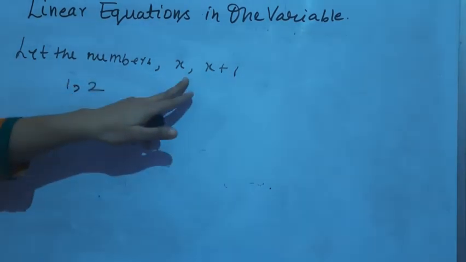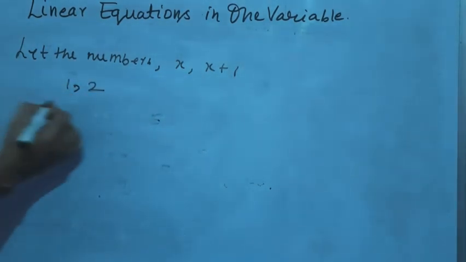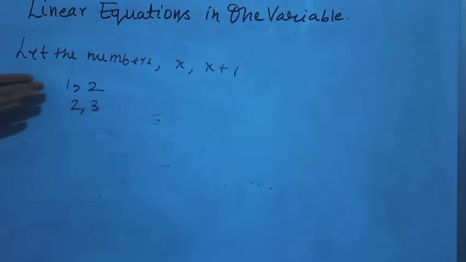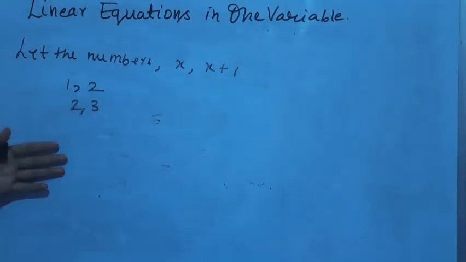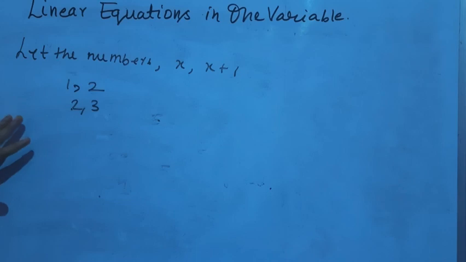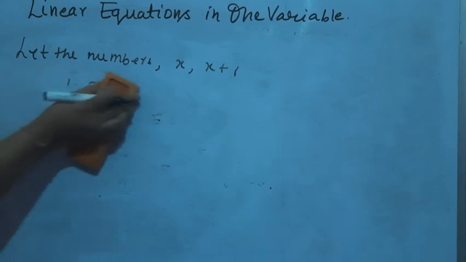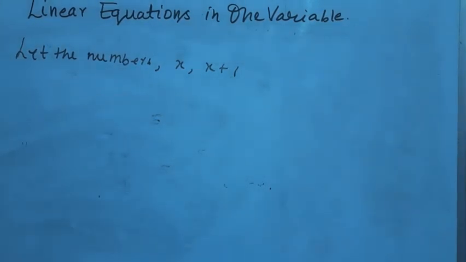If you take x as 2, then 2 plus 1 is 3. So 2, 3. That means they are consecutive. So the numbers are x and x plus 1. Now we don't know which numbers they are, so we have to find out which two numbers they are, right? So x and x plus 1.